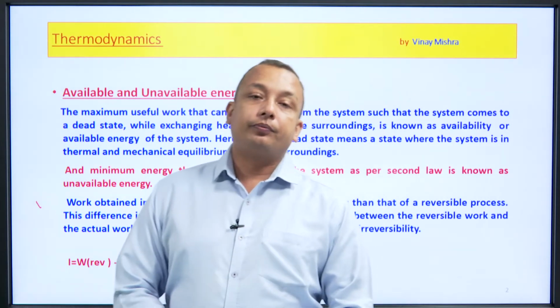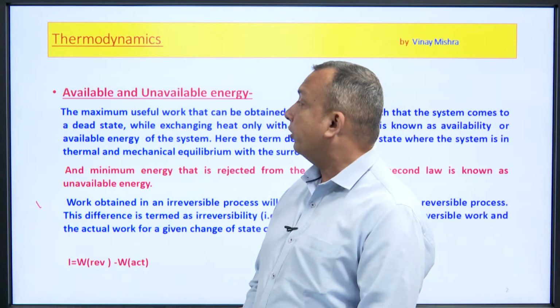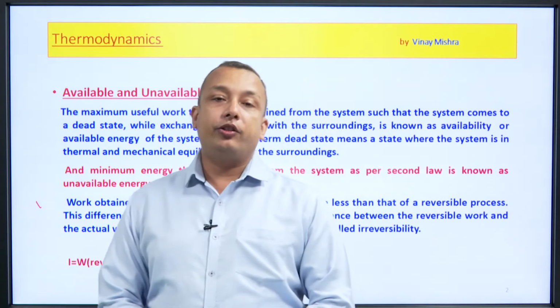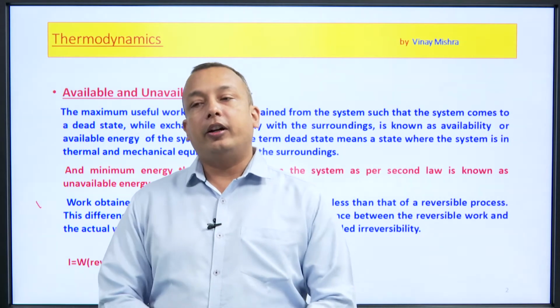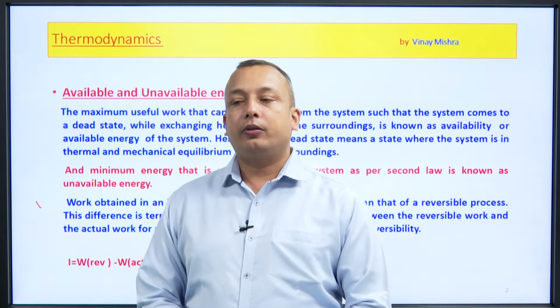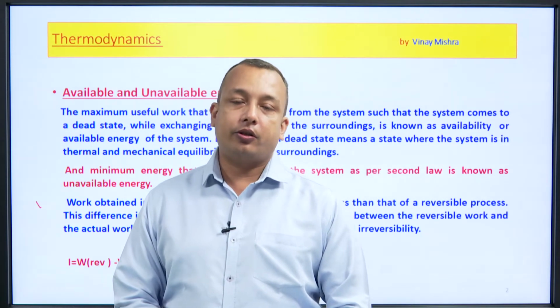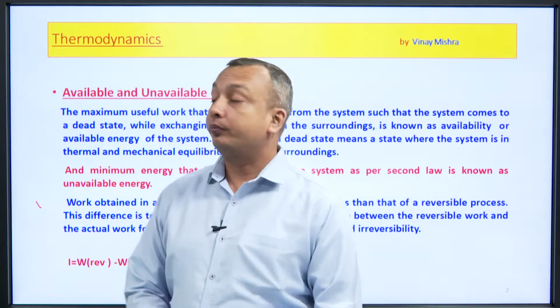If we are talking about available and unavailable energy, then we must understand the concept of entropy that we have already discussed in our previous lectures.